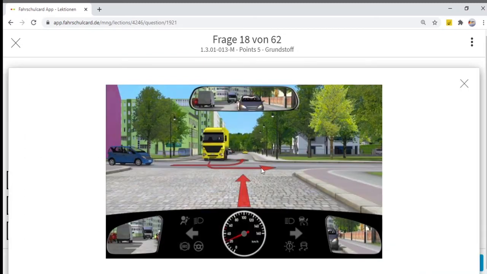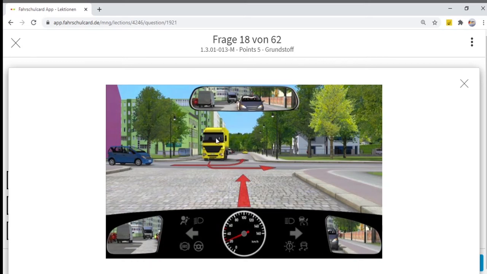What is the right course of action? You see this yellow truck, and the blue car is on the right-hand side of the yellow truck. So the blue car has priority over the yellow truck. Then I am on the right-hand side of the blue car, so I have priority over this blue car. In total I have the highest priority. I can move ahead, and then the blue car and yellow truck will move, because on my right-hand side there is no car and no traffic.